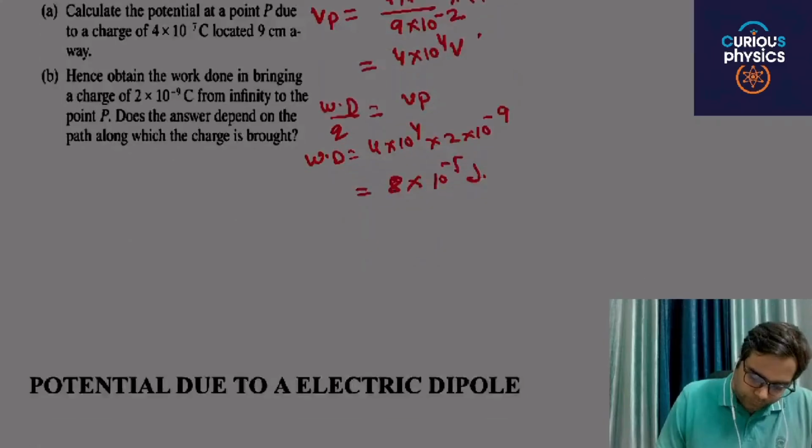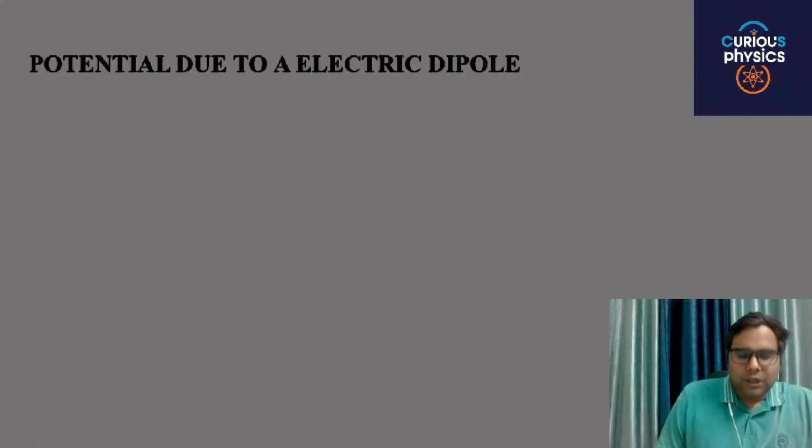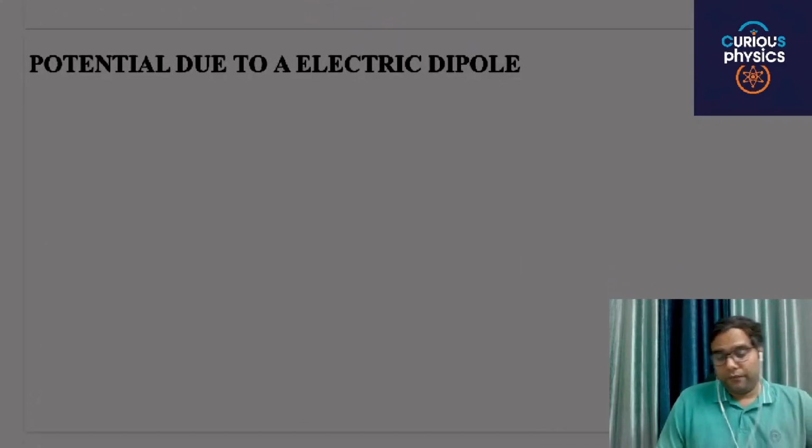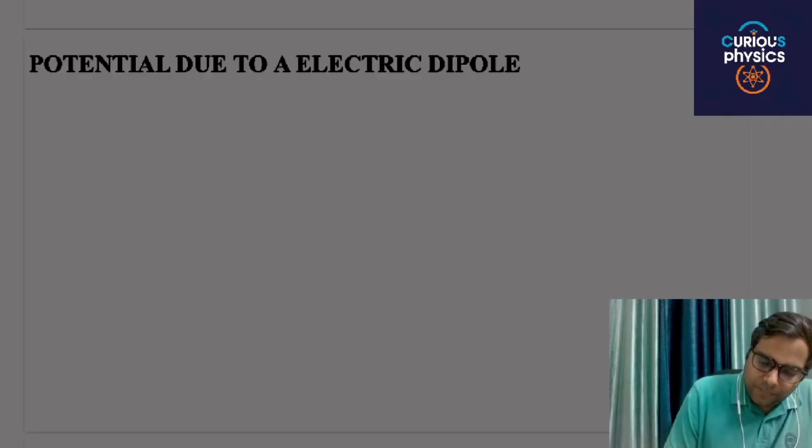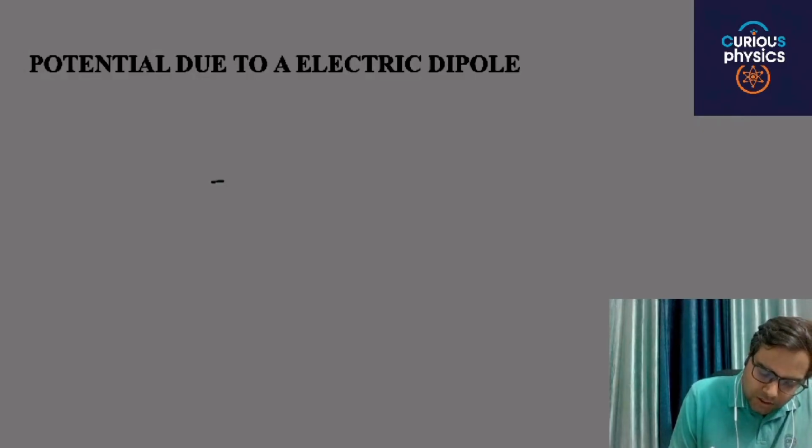Next is potential due to an electric dipole. You remember what an electric dipole is? An electric dipole consists of two equal and opposite charges separated by a small distance. As in the first chapter, let's consider, for example, two charges, and let the distance between them be 2a. This is plus q and this is minus q.